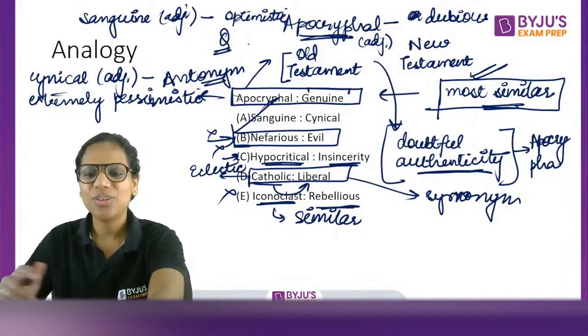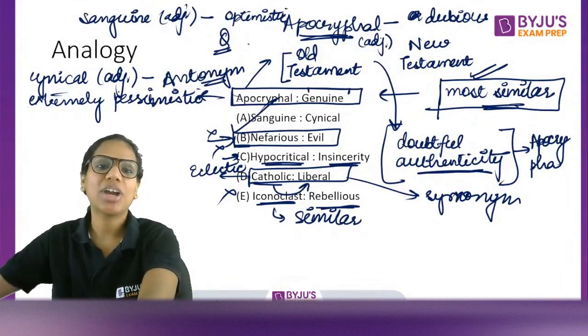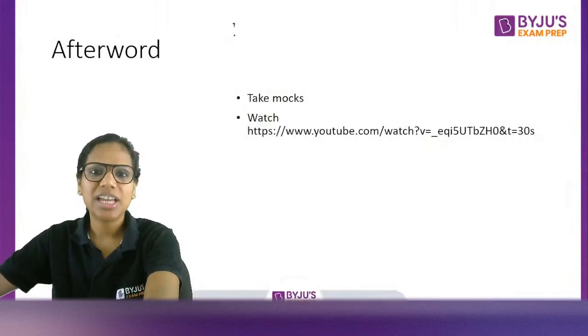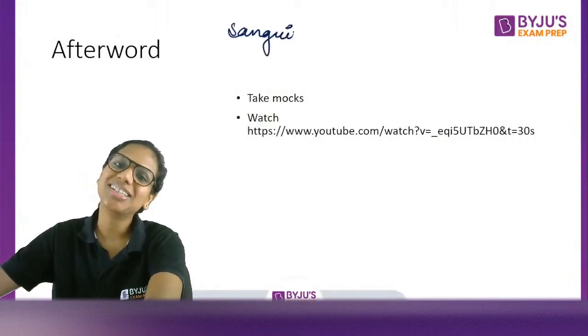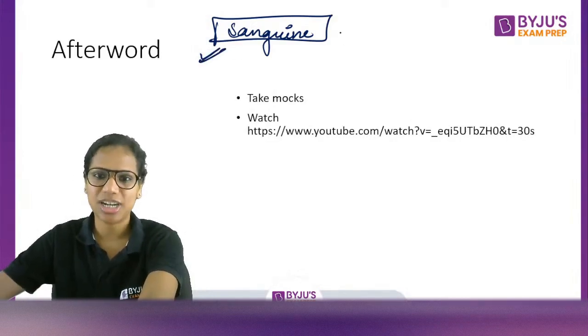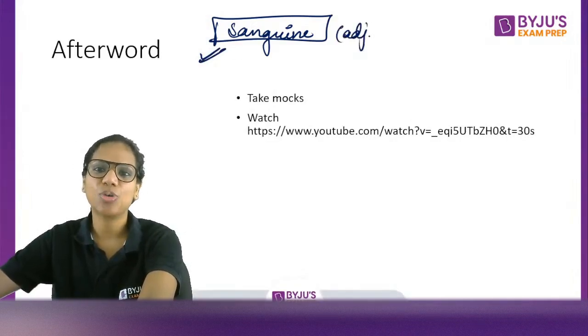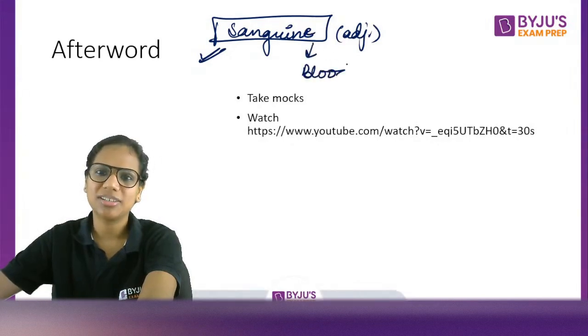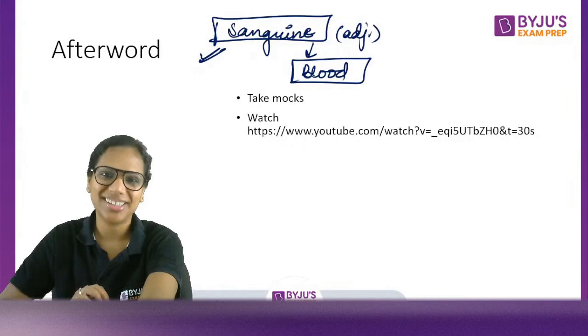Any ideas? If not, then this is your homework. You have to find out the etymology of sanguine. I have discussed it in some of my previous sessions with NMAT, CMAT students. So find out what its etymology is and how something that means optimistic is related to blood. How did it come to be related to blood?